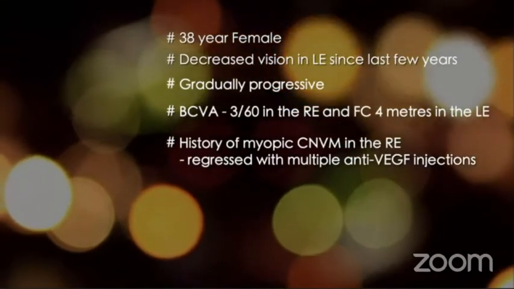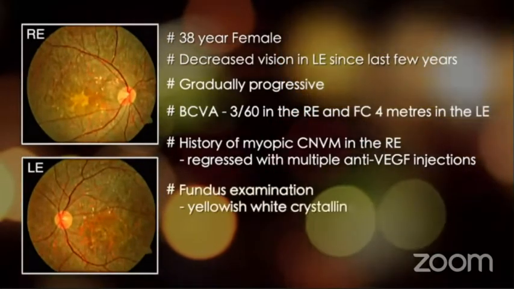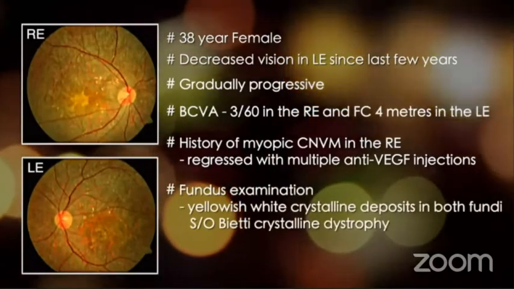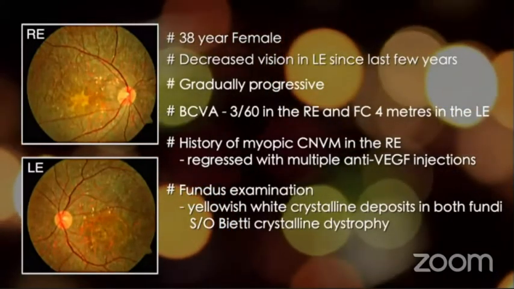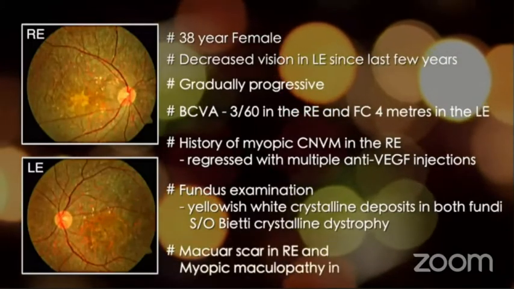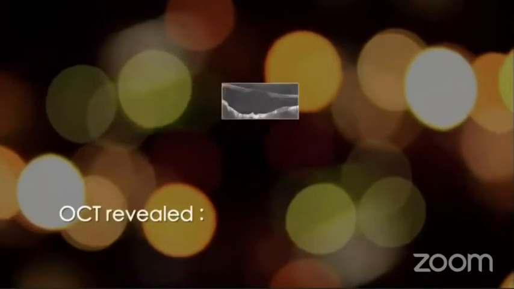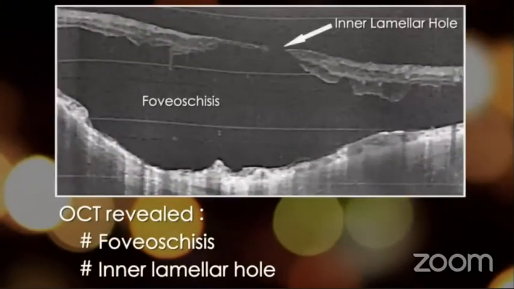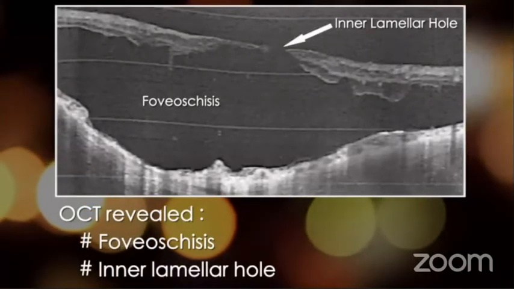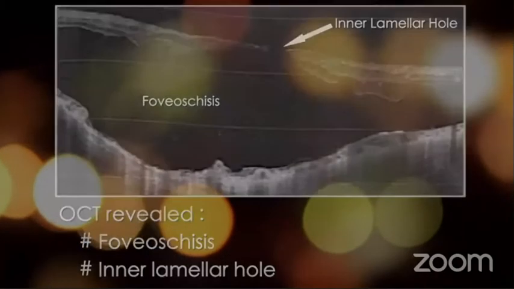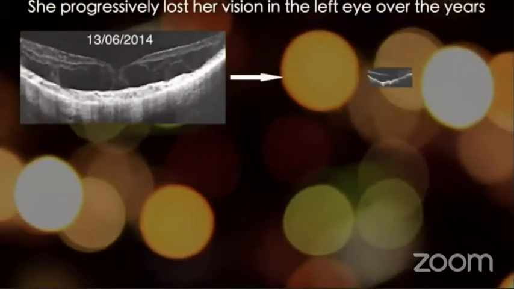On examination, the anterior segment was unremarkable. Fundus examination showed presence of yellowish-white crystalline deposits in both fundi, suggestive of Beatty's crystalline dystrophy, with macular scarring in the right eye and myopic maculopathy in the left eye. Optical coherence tomography imaging of the left eye revealed foveoschisis along with the presence of a hole in the inner lamella of the fovea.